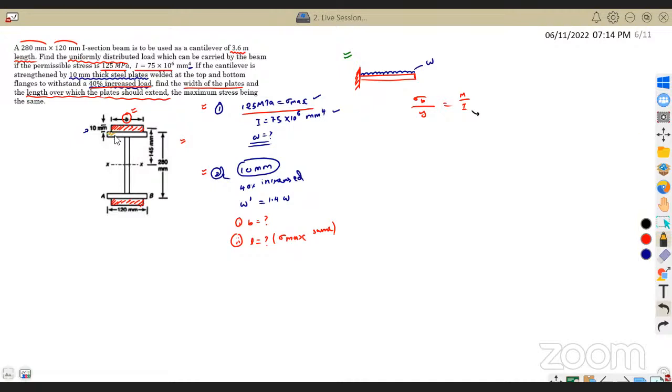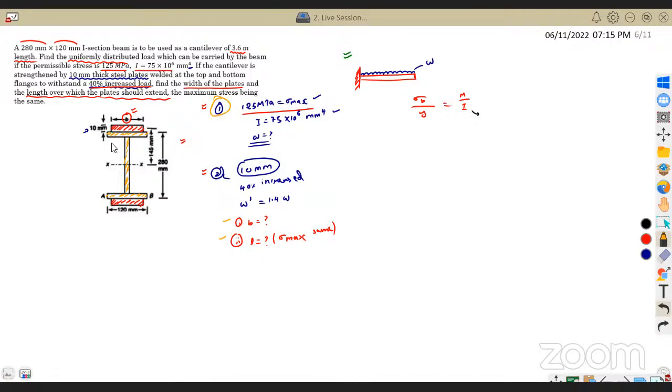Okay, only this section was there. First problem, only this section is there. Second problem, only I'm adding that extra plate, and I don't know what is the length at which I'm adding that, and also I don't know what is the breadth of that plate. Okay, now let us come back to the first case, that is this case.